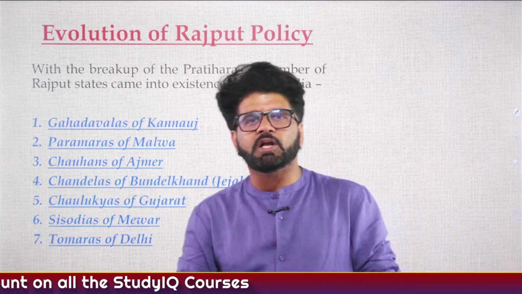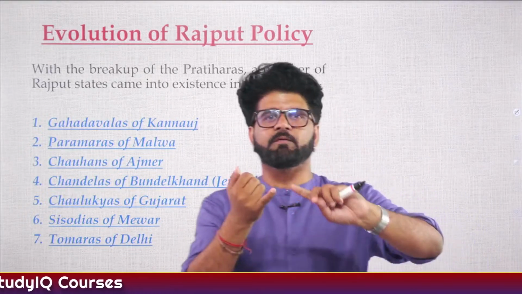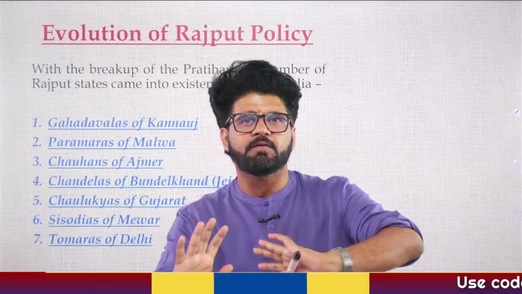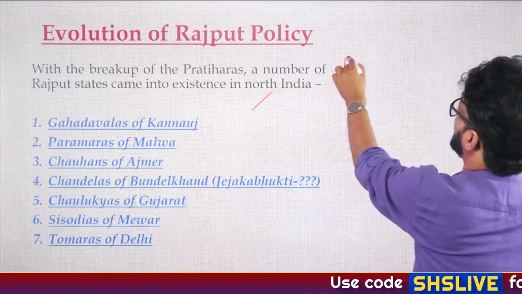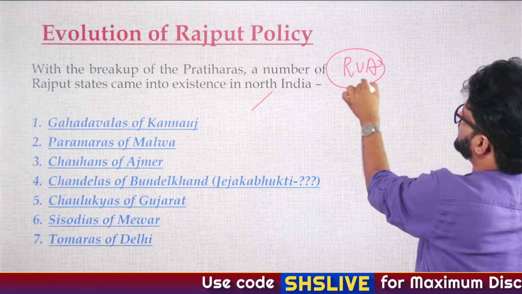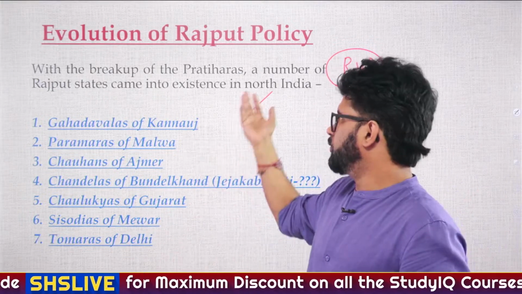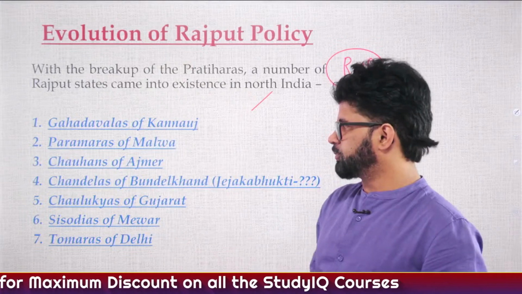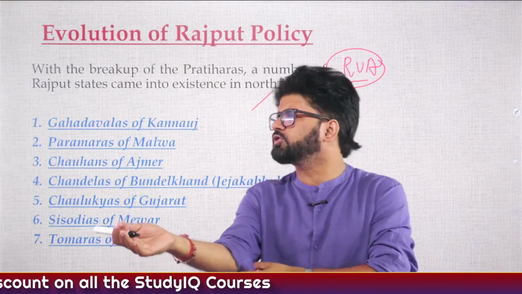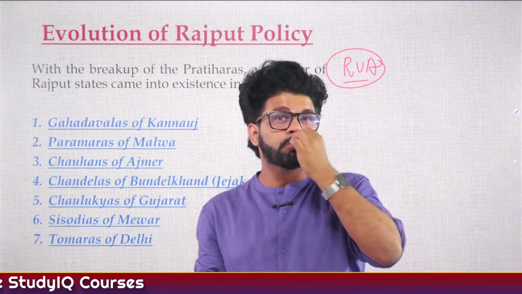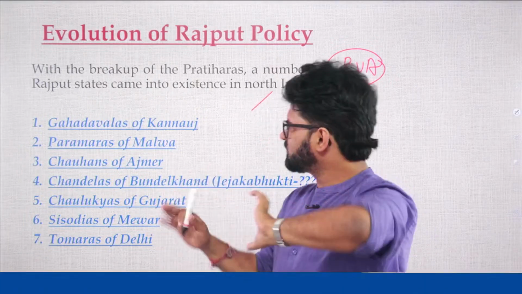So now let's come back to our lecture. We are talking about Rajputs. We have talked about Arabs, their caliphates and the mnemonic, that is Ruwa: Rashidun, Umayyad and Abbasid. Now we have to talk about these Rajputs. And again, this was one of the most boring lectures when I used to study, but I will make it the most fascinating lecture.